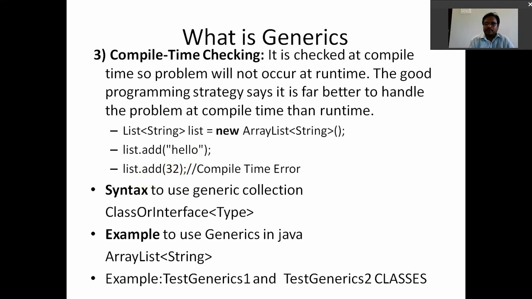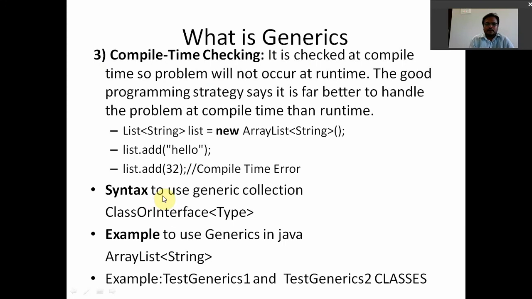At the time of compilation, whenever you are compiling the Java program, at that time only we are getting the compile time error. Previously this error occurred at the time of runtime. So handling the error at compile time is better than at runtime, right? This is the example. Whenever you are using generics, at the time of compilation, at this particular line, we are getting a compile time error.